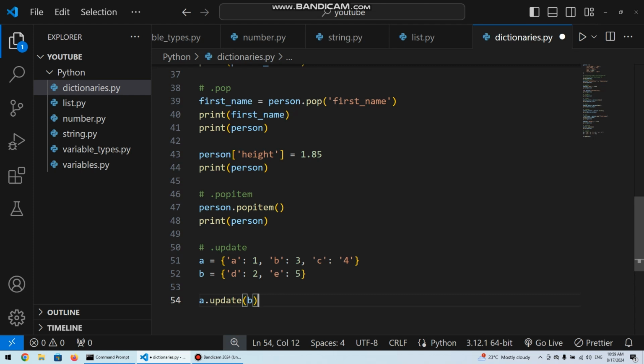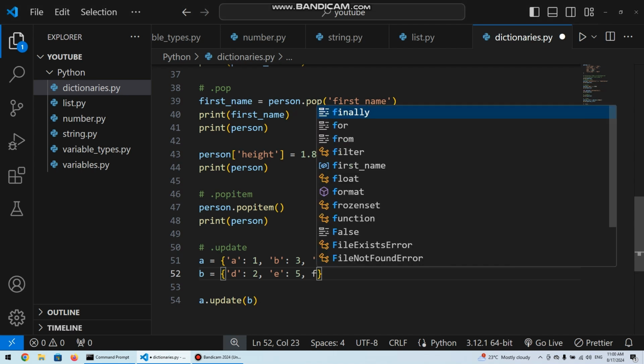So in this situation we already have one dictionary being A with some key value pairs, and we have another one. So we want to use the second one to update A. Now in this situation, let me just make this a bit different so you can understand something.